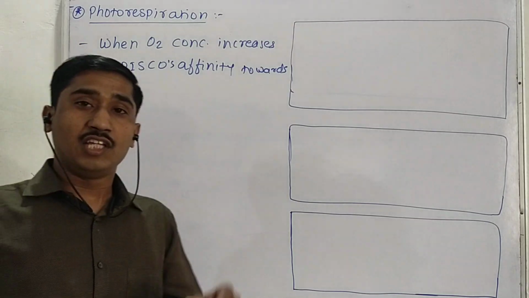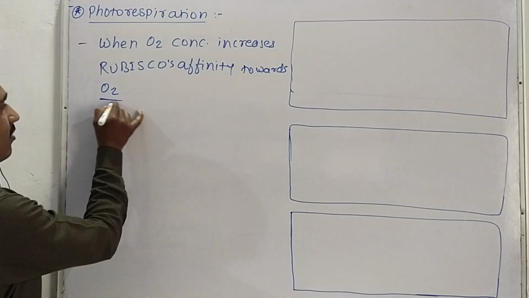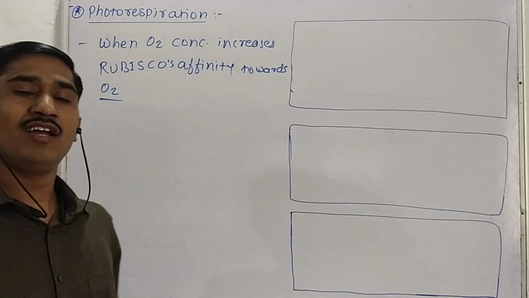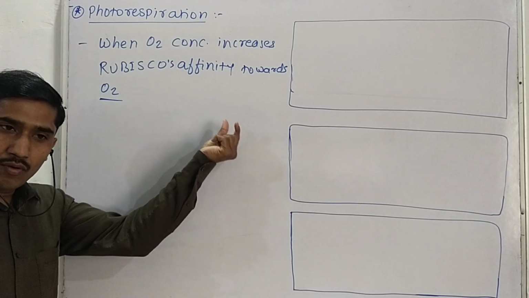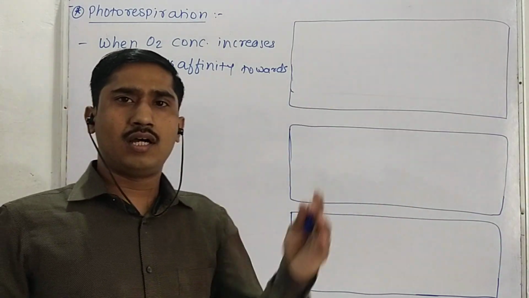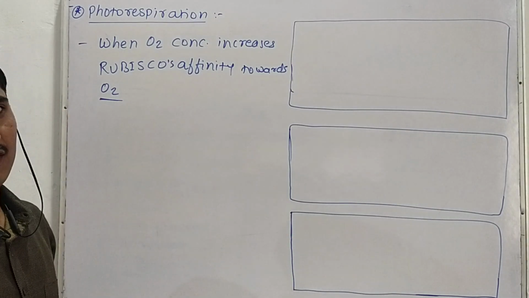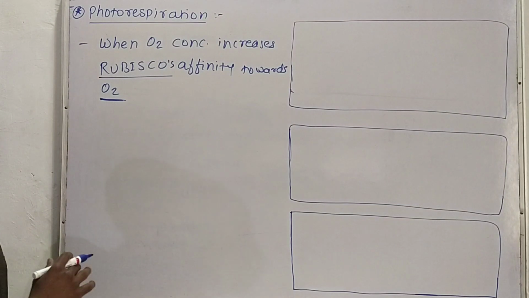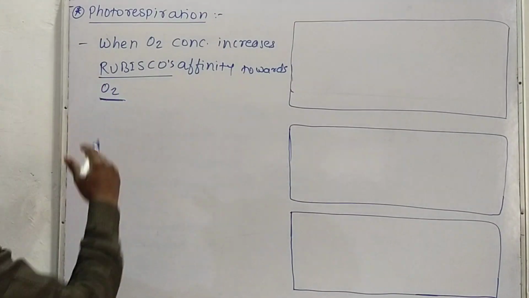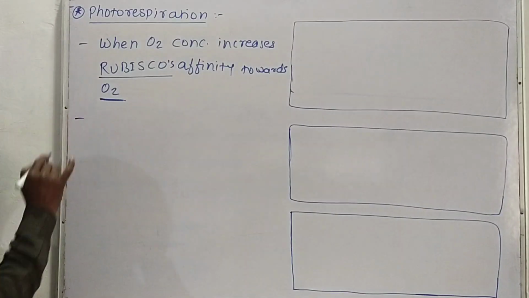That means instead of fixation of CO2, Rubisco will fix the oxygen. And the amount of CO2, whatever it may be in the plant cell, will remain unfixed. Rubisco changes its affinity towards O2 only because of the increase in O2 concentration.